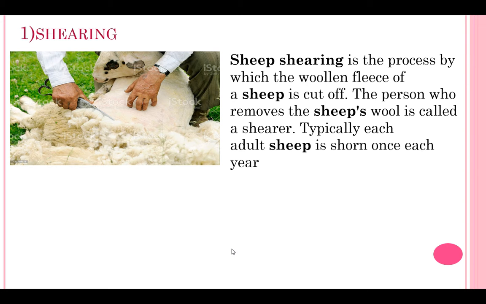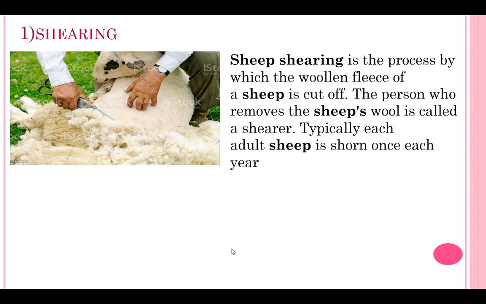And here you can see one sheep can produce nearly 1 to 3 kg of wool. How much will it produce? Nearly 1 to 3 kg of wool will be produced by one sheep. Understood what is meant by the shearing process?